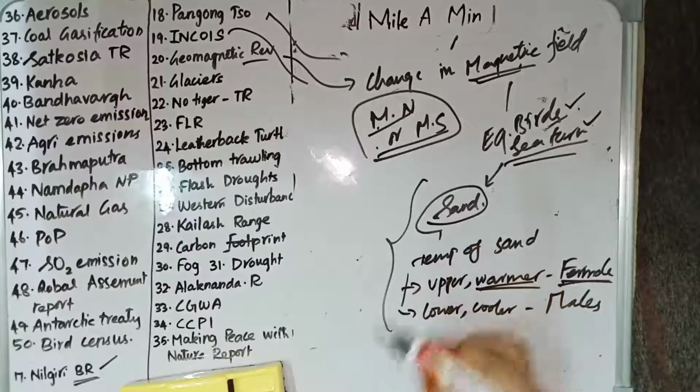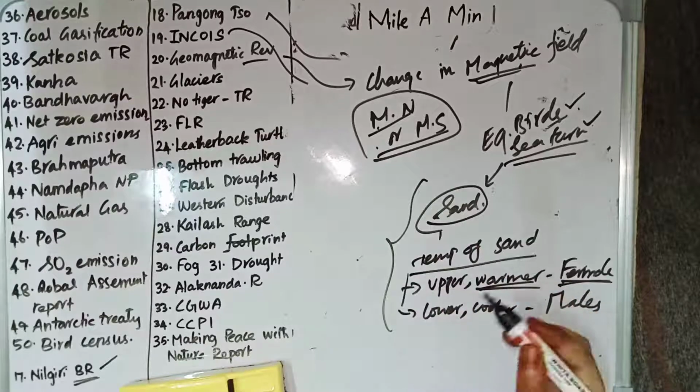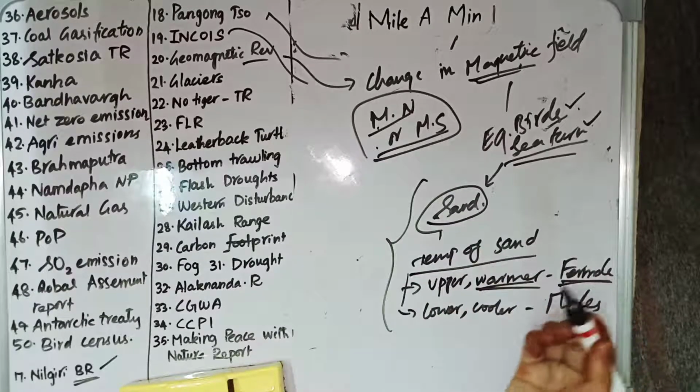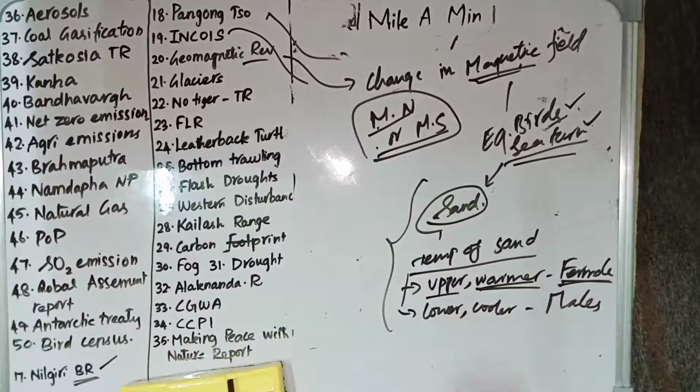Sea turtles lay eggs on the sand. The temperature of the sand determines the gender of the sea turtles. If the eggs are laid in the upper warmer region, then they become female. If they are laid in a lower cooler part, they become males. But if there is global warming, more regions will become warmer. Because of this, there is a possibility there will be more females compared to males. This will affect their genetic diversity.